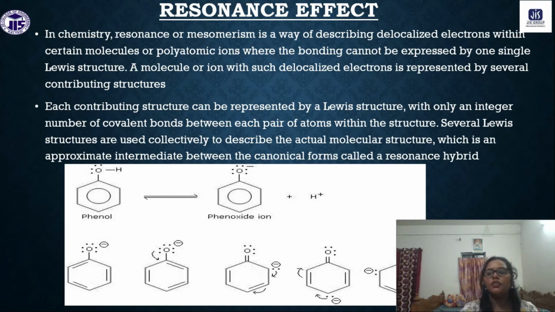So in chemistry, resonance or mesomerism is a way of describing the delocalization of electrons within certain molecules or polyatomic ions where the bonding cannot be expressed by a single Lewis structure.